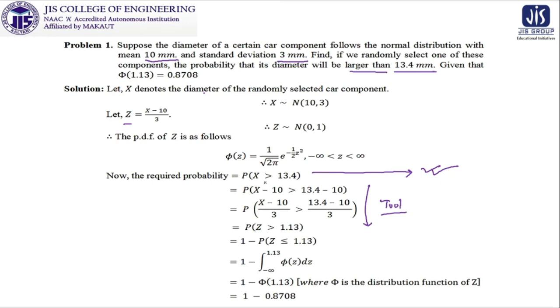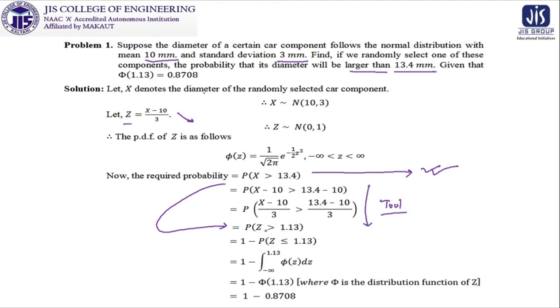So we have this target in mind: X minus 10, so 13.4 minus 10, then divided by 3, and this is now Z. We need Z greater than 1.13, where actually we need X greater than 13.4. Conversion into the standard normal variate requires that if we can find P(Z greater than 1.13), that is enough to be replaced in this requirement.